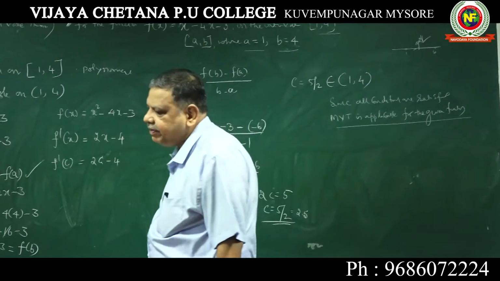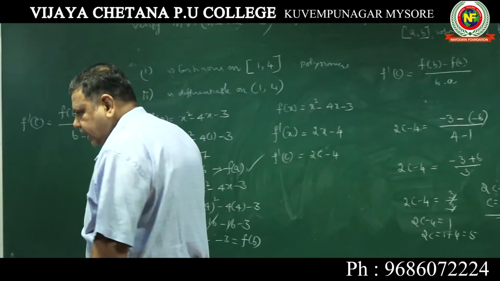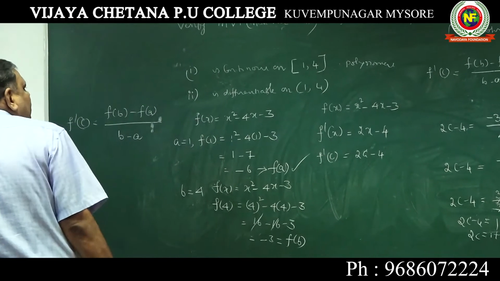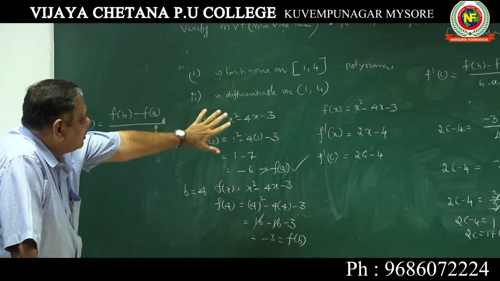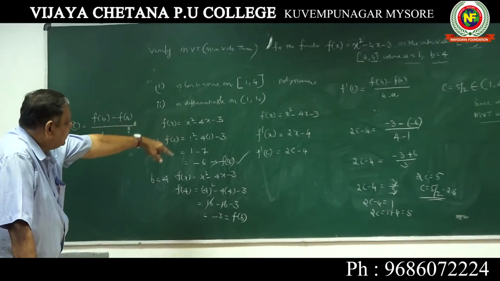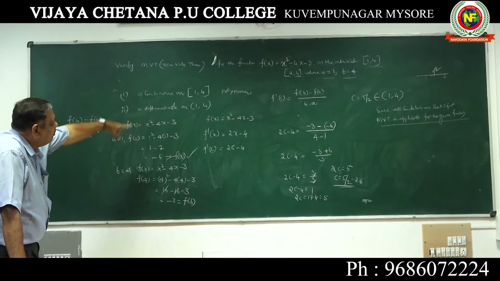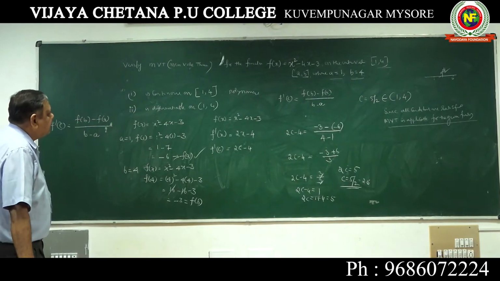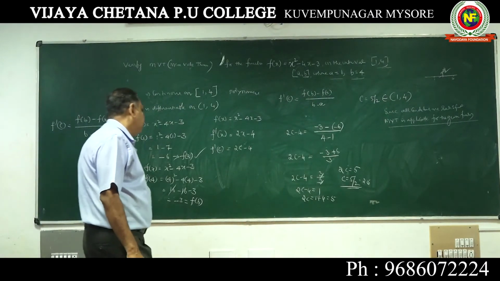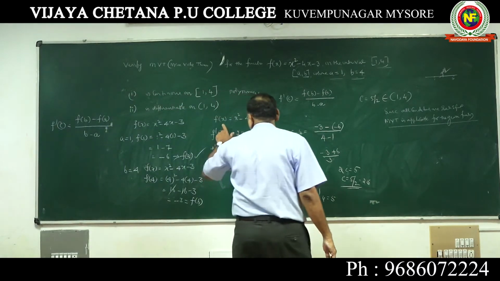You can also write MVT is verified, or this also you can take. See here, it is continuous on the closed interval and differentiable on the open interval. Then find out a and b, which are given, find f of a, f of b. Then use the formula f dash c is equal to f of b minus f of a by b minus a. You understood how to find f dash c.